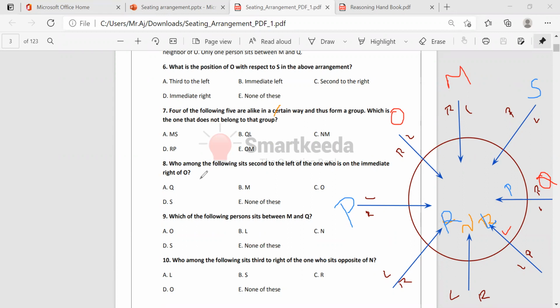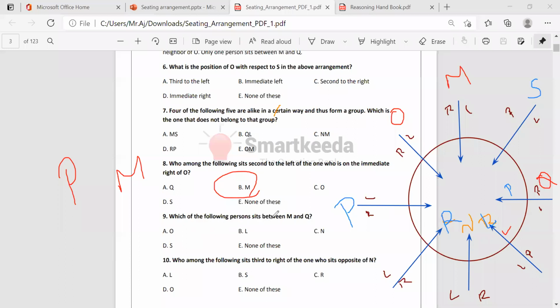Immediate right of O. Here is O. Immediate right is P, nothing but P. Okay, immediate right is P. And who is second to the left of P? This is the left. 1, 2, it is M only, right? M is the answer.